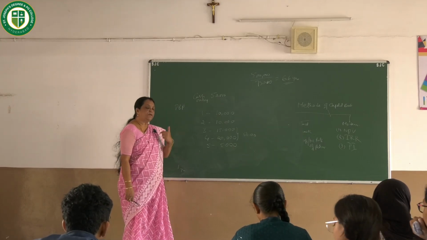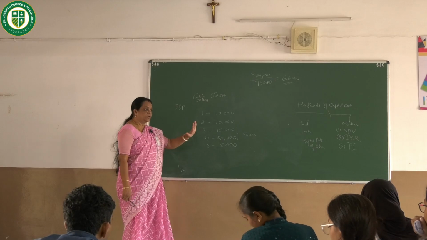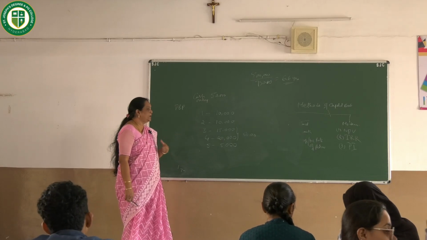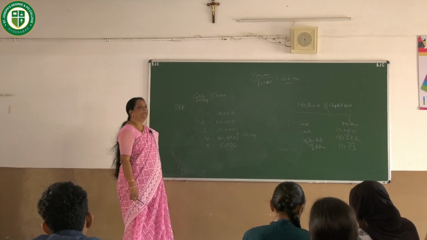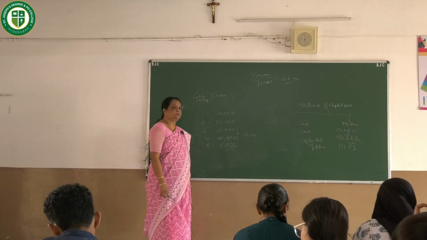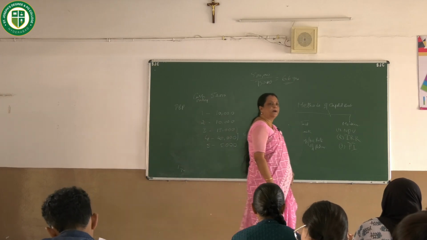So you are supposed to recover 5,000. How will you calculate now? We did one problem yesterday. See that and tell me. How do you get the exact number of months?